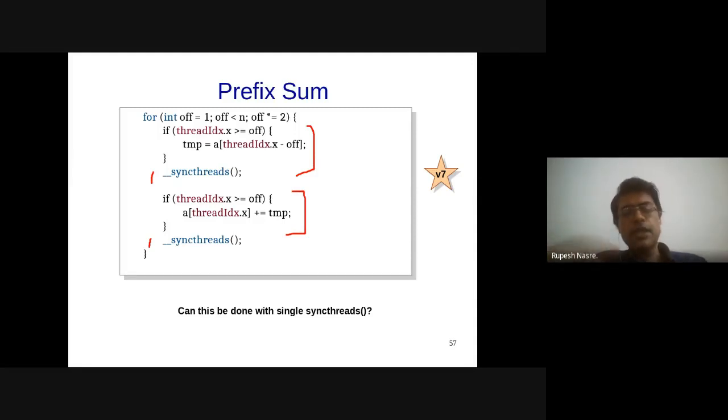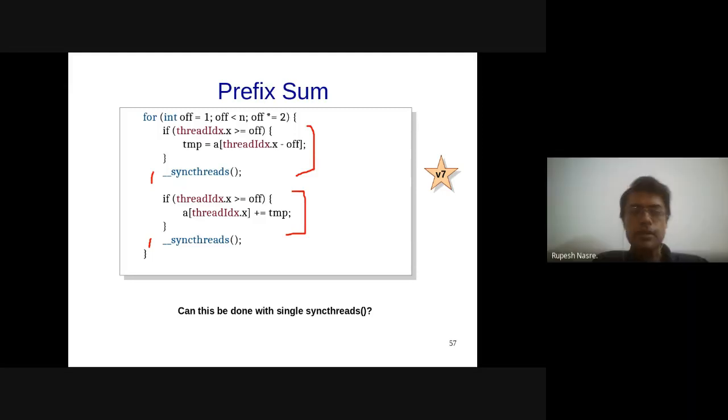When we say that a particular parallel processing is work efficient, what that means is that it matches the efficiency of the best sequential algorithm. In this case, the prefix sum is not work efficient because it is doing something more than what a sequential processing would do. That's a very important point. It's just that in practice, this is still going to be helpful, because doing it sequentially creates a bottleneck. Doing it in parallel is going to give you better execution time, but at the cost of some work efficiency.